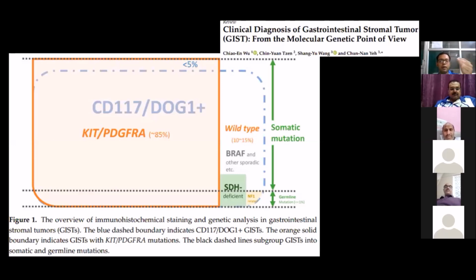And as we can see above, some KIT PDGFR mutations might not show any immunohistochemistry of DOG1 or CD117, which are less than 5%. And in the wild type, there is a portion which are SDH deficient, some are NF1 related, or some are BRAF related. And the majority are somatic mutations, but less than 1% among all these mutations are germline mutations.